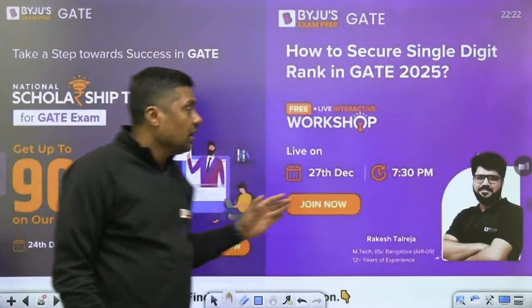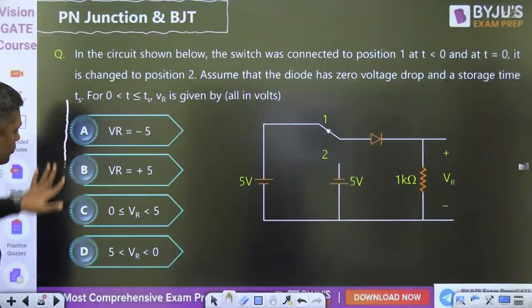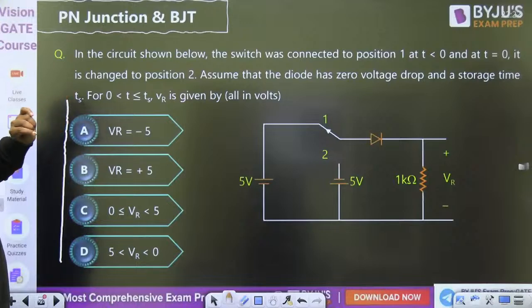Now, this is the question on switching time. So already I have given storage time and transition time.